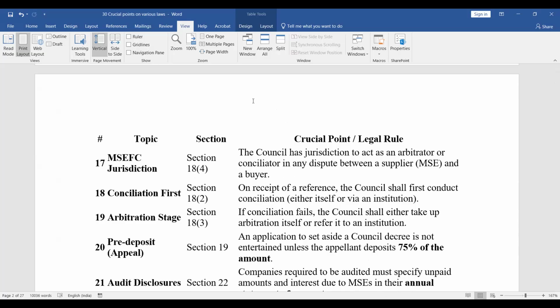Certain things are excluded from this investment limit. Cost of pollution control devices is excluded. Any expenditure on research and development is excluded. Anything else? Pollution control, R&D. Yes sir, there are only two.